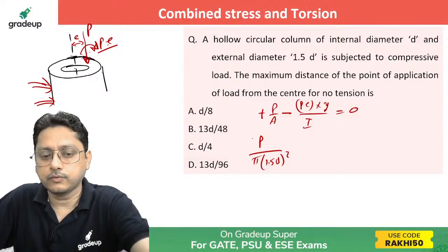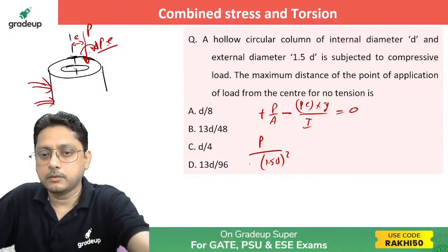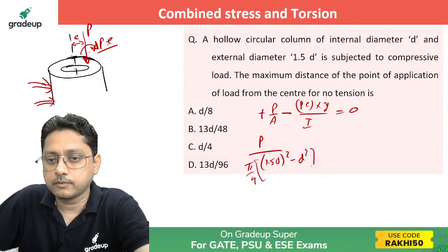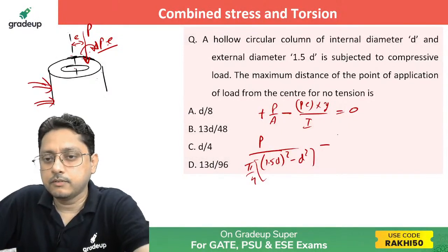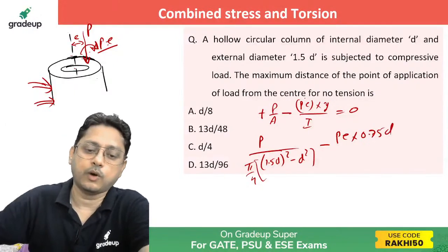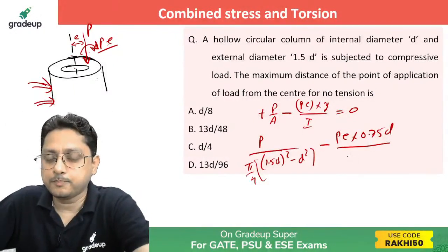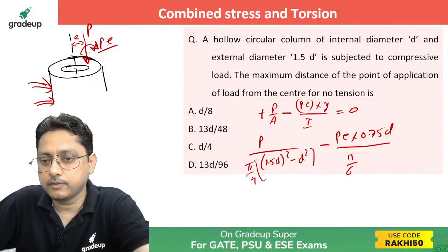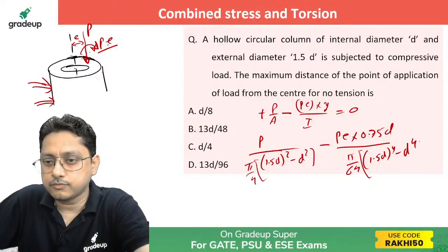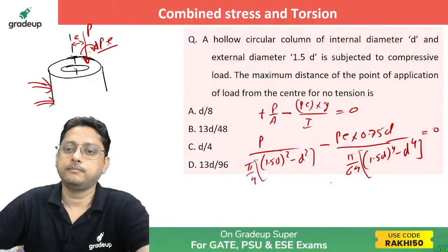Pi will also get cancelled, but okay, I'll write it down at least: pi by 4 into d outer squared minus d inner squared, then minus P into e multiplied by the outer fiber distance, that is nothing but 0.75 D. The outer diameter is 1.5 D, so half of that, divided by I, that is pi by 64 into d outer to the fourth, 1.5 d to the fourth, minus d raised to 4, equal to 0.